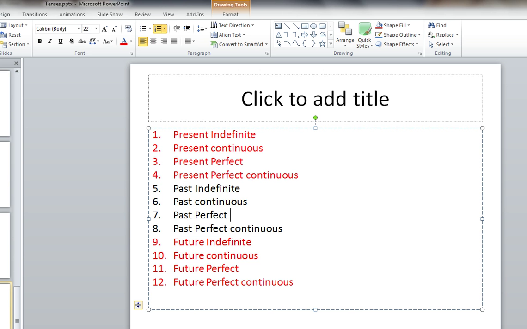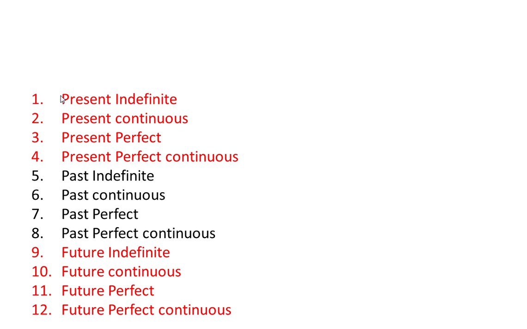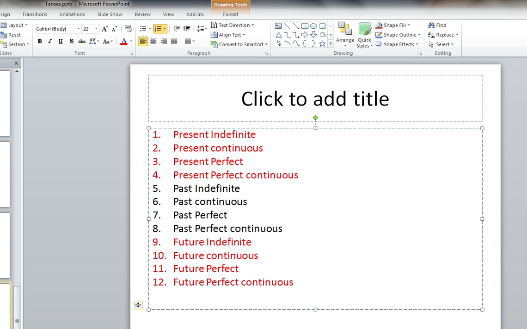This is all about present indefinite. We have discussed the present indefinite. In the same way, we will discuss the present continuous, then present perfect, then present perfect continuous, and all 12 kinds of tenses. These are very simple. This is very simple to understand. I just want to recap for you. And this is very simple to make sentences.